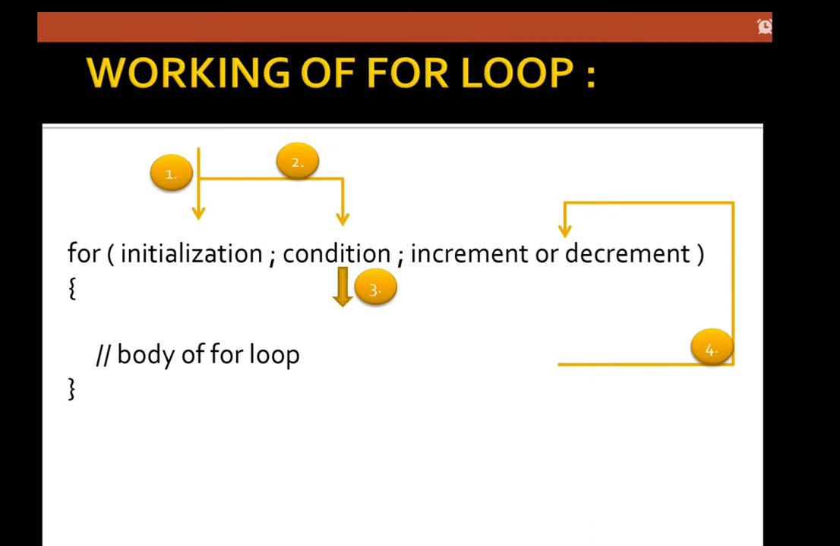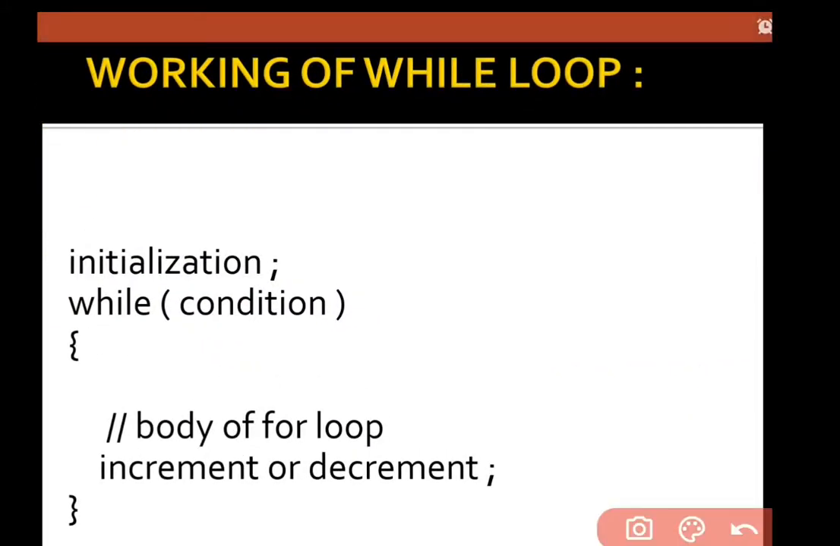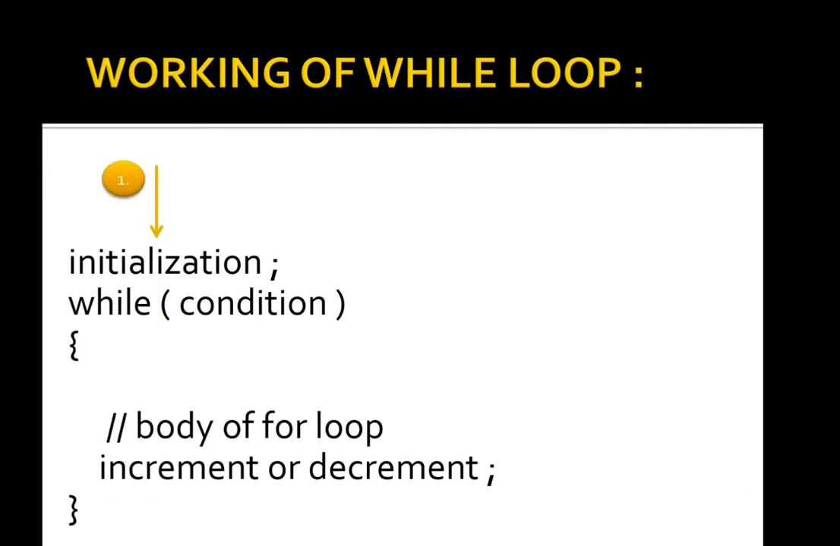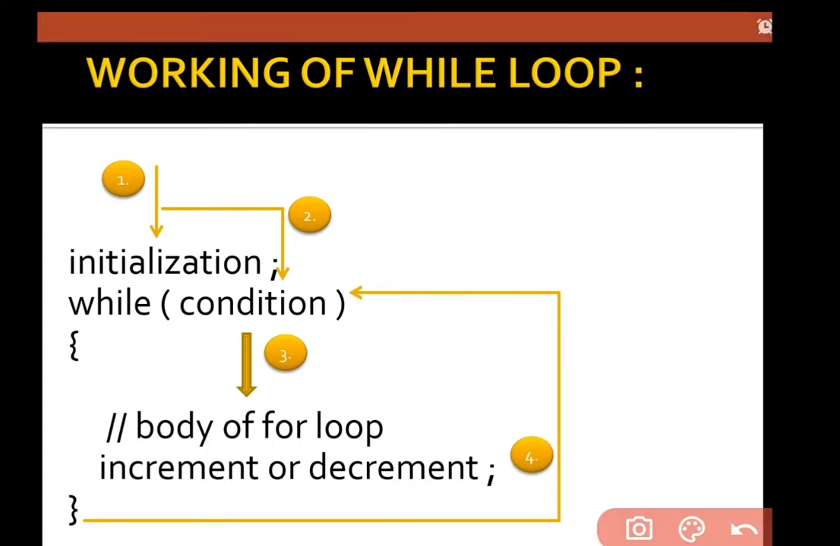This is the working of for loop. And now see the working of while loop. Same thing as here also. Initialization first, then we have to check the condition. If the condition is going to be satisfied, then we have to execute the body, then we have to increase or decrease, and then we have to take a turn towards the condition. This process is going to be repeated again and again.